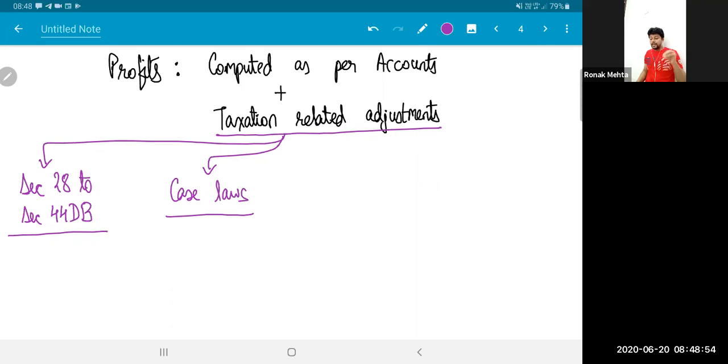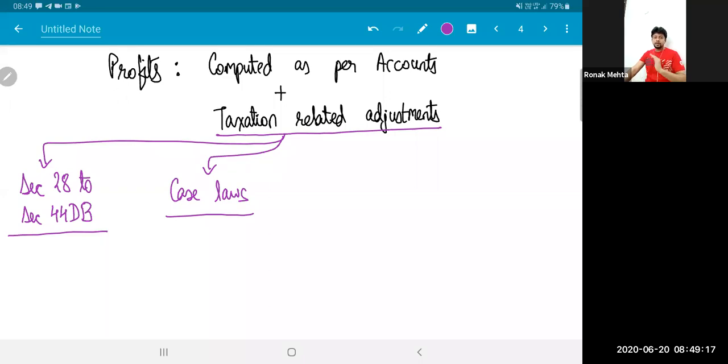Then courts have said this is capital in nature. Accounting standards may prescribe it as capital, may prescribe it as revenue. You will find multiple examples where accounts treats it as a revenue expense, tax treats it as a capital expenditure. So the treatment in accounts and treatment in tax will be different.